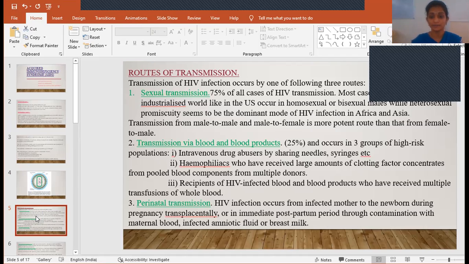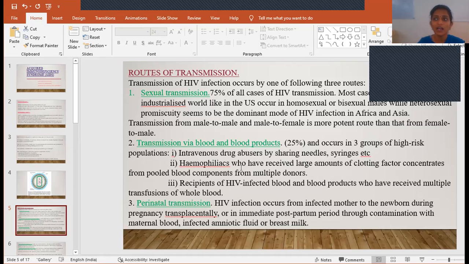And not only that, it also spreads in hospitals. So it also spreads by sharing of needles, syringes, etc. And it is seen in IV drug abusers. Some people are drug addicts who take IV drugs continuously, daily. In that kind of people, if they are sharing their needles and syringes, at that time they are also at risk of getting this HIV infection.